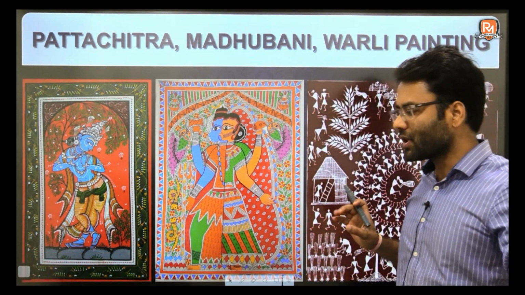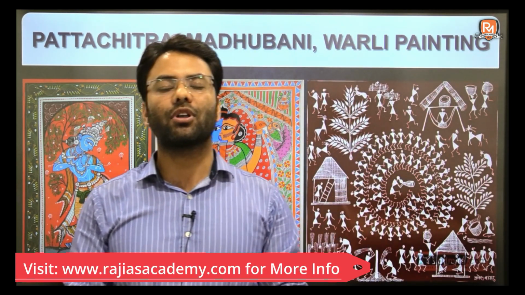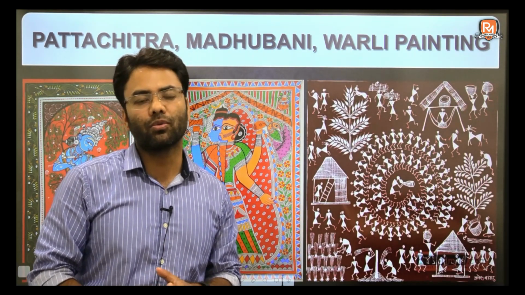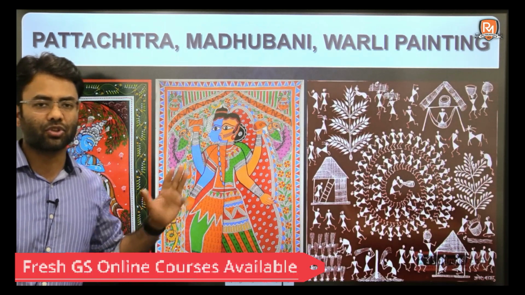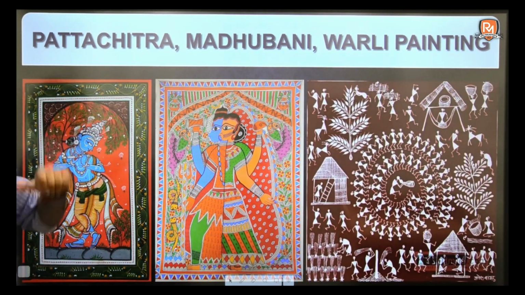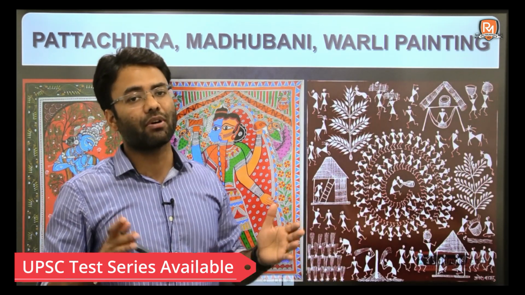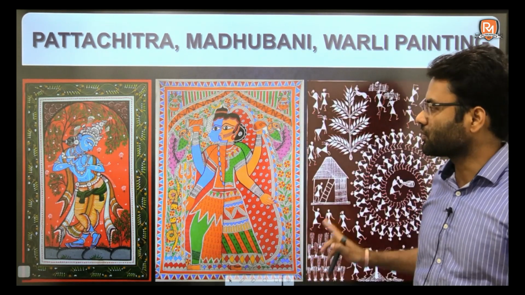So today we are going to start with the component art and architecture, specifically art and culture of India. Today we are going to pick the topic of painting, and specifically we are going to discuss three paintings. First is Pattachitra Painting, then we will discuss Madhubani, and then Warli Painting, because they were in the news since last year and they are very important for this year's Prelims 2021, because there can be a question from this dimension.